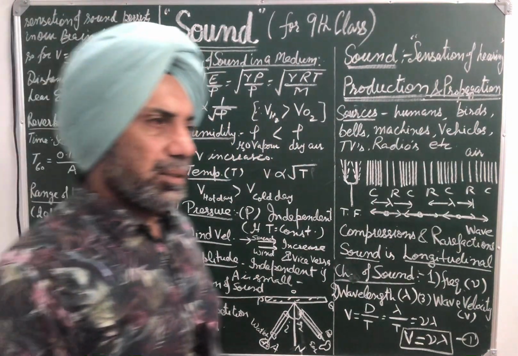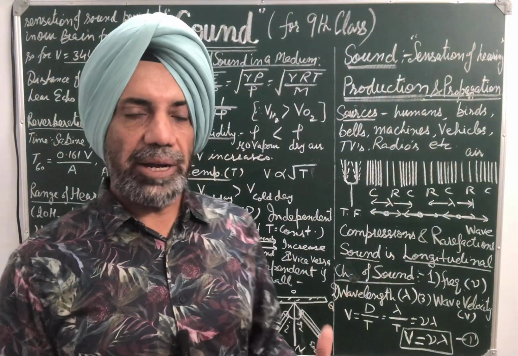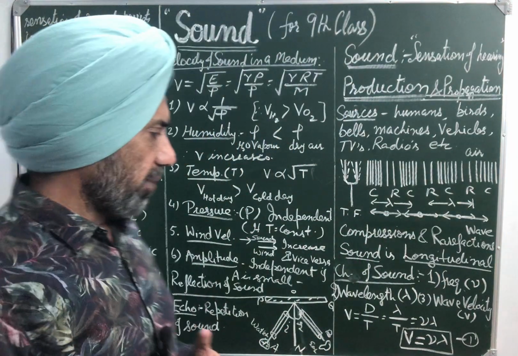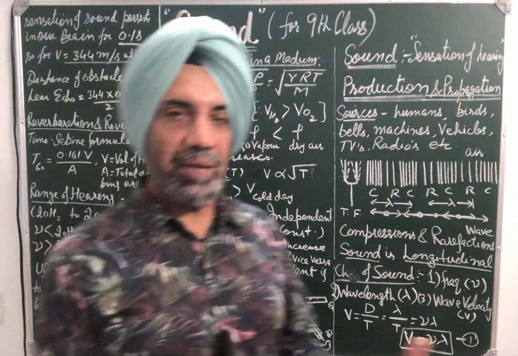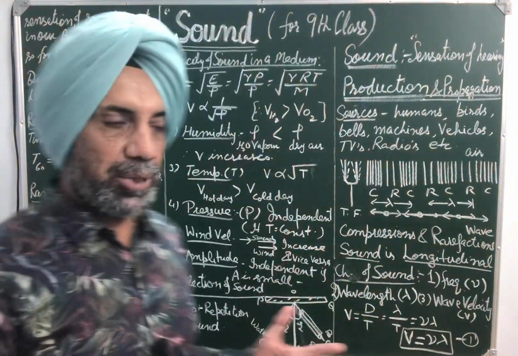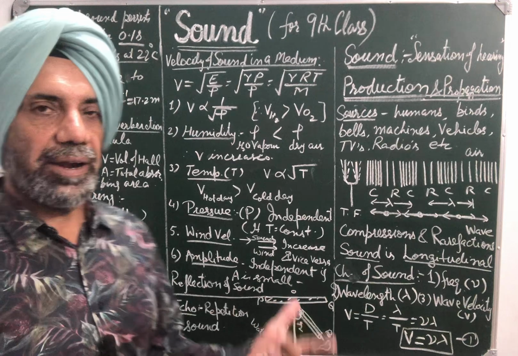Amplitude. In general, velocity of sound is independent of amplitude, provided it is small. But when amplitude is large, then it affects the velocity of sound. Velocity of sound increases with the increase of amplitude when it is large. But when amplitude is small, it is almost independent.